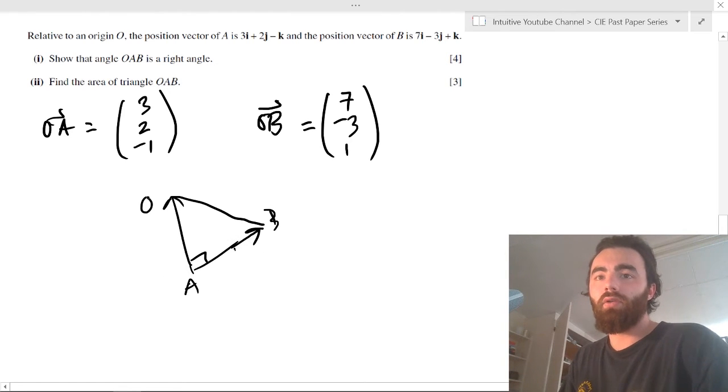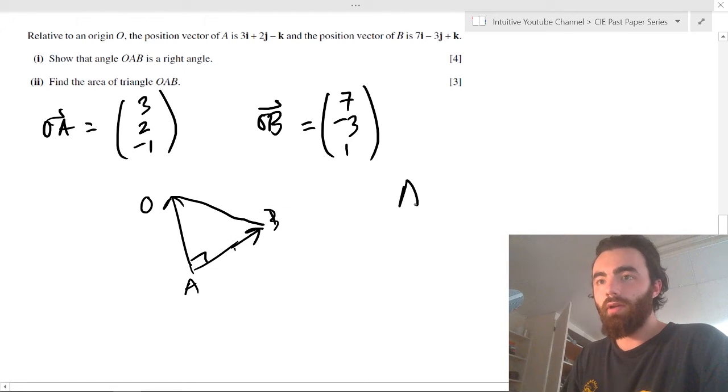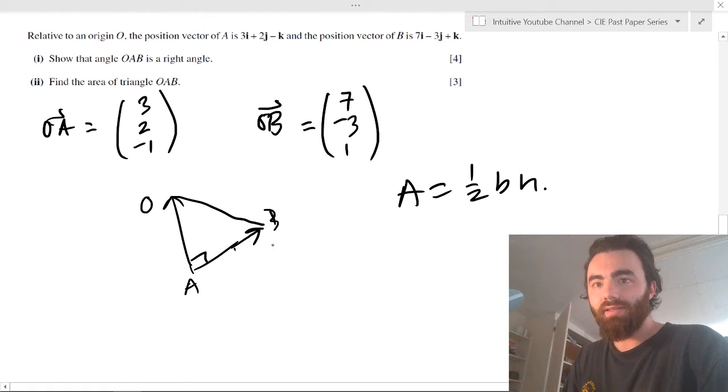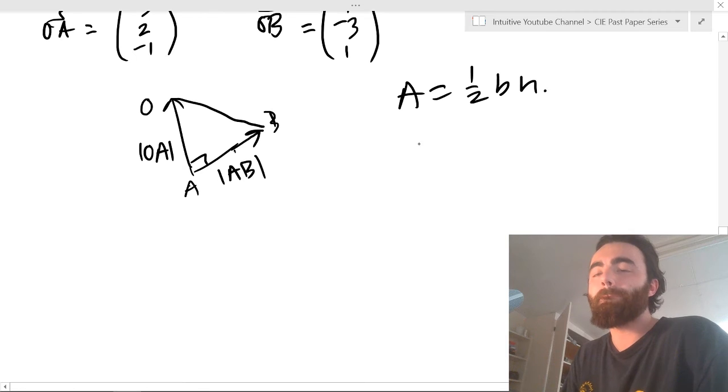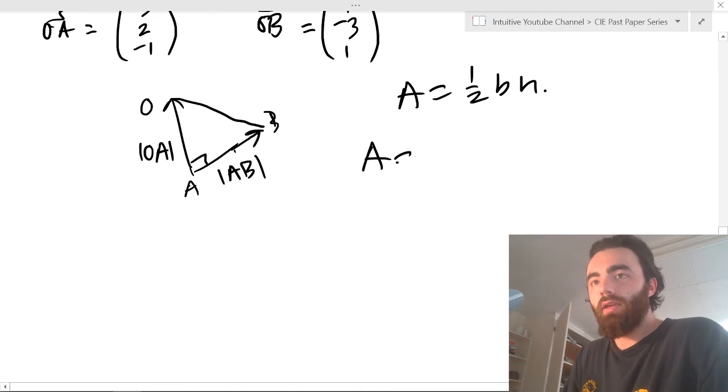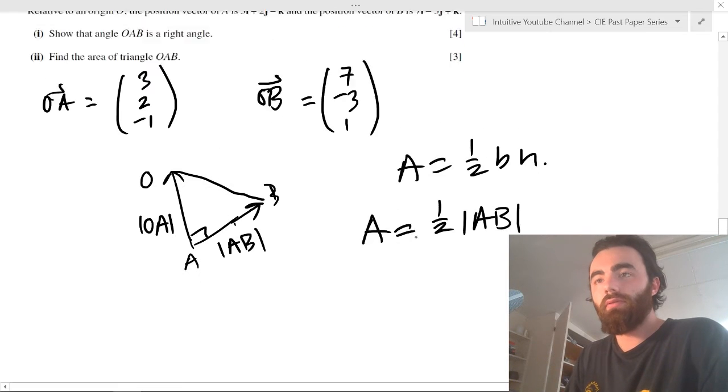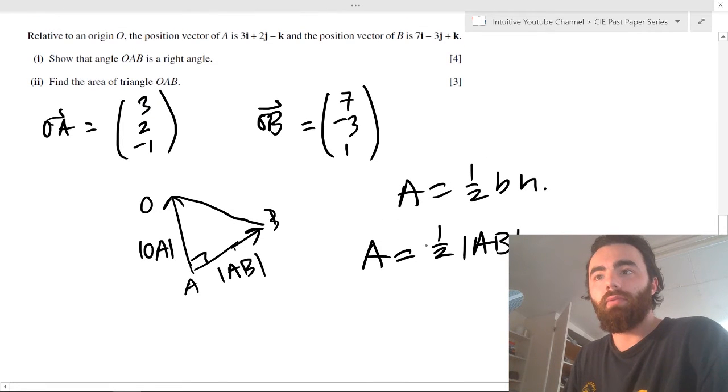The area of the triangle OAB, well, area of a triangle is half base times height. And the base is the length AB, and the height is the length OA, or the length AO, same thing, right? So the area equals half base, which is the length AB. Damn, I shouldn't have rubbed out AB.